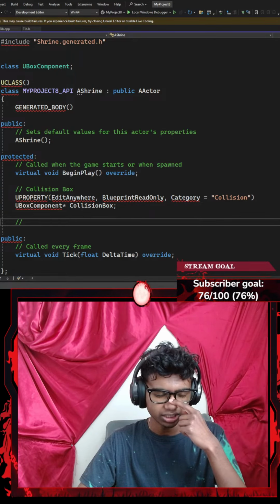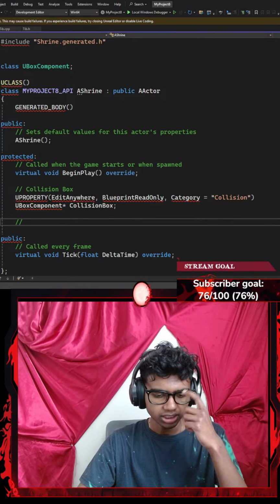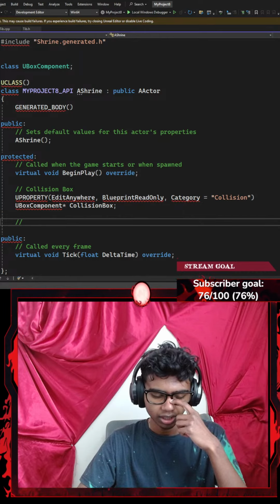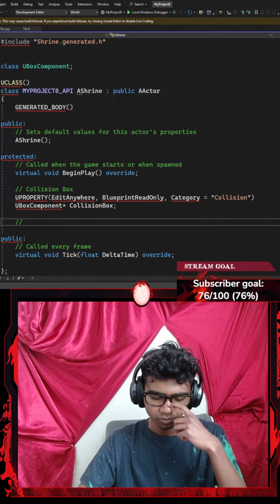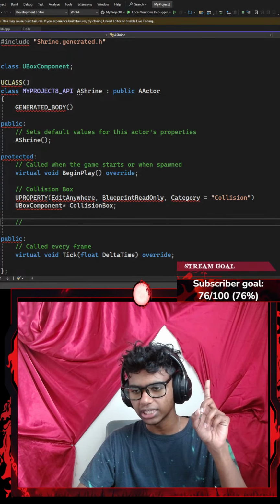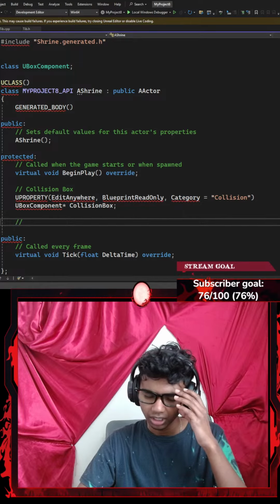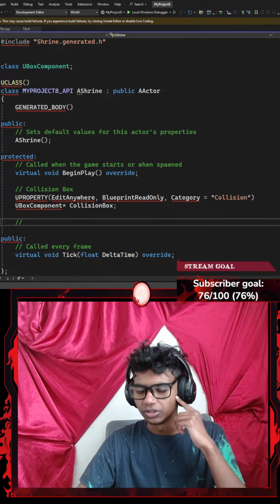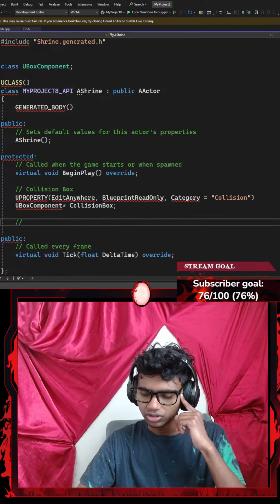So I might need, let's say, a UPROPERTY for a button. My button, I can edit it anywhere. I want it to be Blueprint read only, and I want the category to be under my NPC attributes. So I could go with something like attributes, or